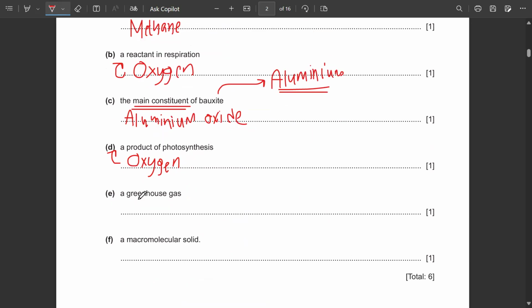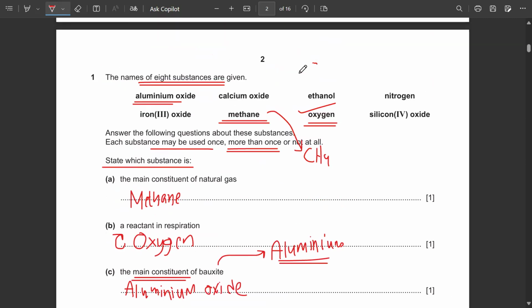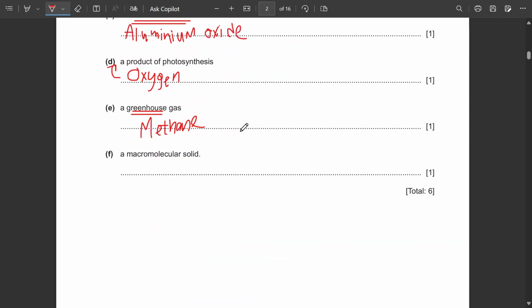Now, the main thing to look at over here, oxygen is a reactant in respiration, but it's a product in photosynthesis. A greenhouse gas present in our atmosphere will also be methane. In your atmosphere chapter and the air constituents chapter, methane is a major greenhouse gas and it is responsible for an increase in the global temperatures overall as well. Another important greenhouse gas is carbon dioxide as well. If carbon dioxide was here in the options, that could also be the answer because it is also responsible as a greenhouse gas in creating the greenhouse effect, which is due to increasing temperatures.